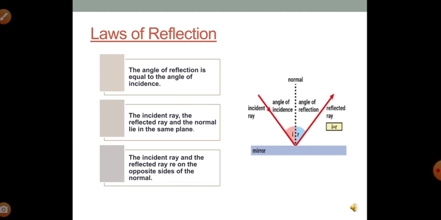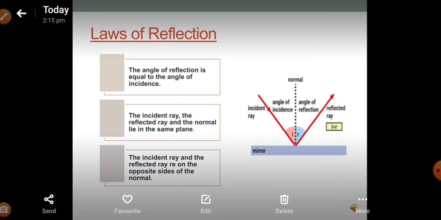Then the second law states that the incident ray, the reflected ray and the normal lie in the same plane. We have already understood what the incident ray, reflected ray and normal are. Now we can see that there are 3 rays and they are always on the same plane. They will never change their angle as long as they stay in the same plane.